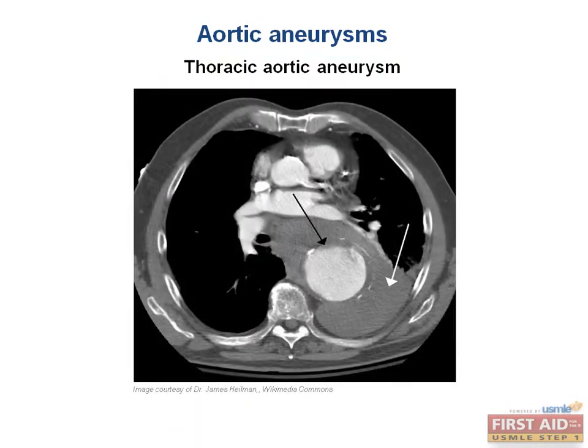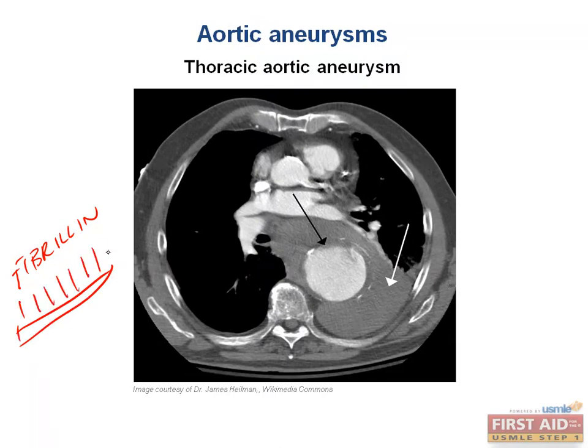Let's look at this CT scan. The image is showing us an ascending aortic aneurysm that just happens to have a dissection shown by this arrow. As you can see, this seems like there's some sort of integrity, and then this kind of is a ruffled edge. So you see a lot of this in, again, our Marfan's patients because they have abnormal fibrillin. Remember, this is a protein that is responsible for acting as a scaffolding for our tropoelastin, which is right here, that's the little tick marks, and then tropoelastin gets cleaved into elastin.